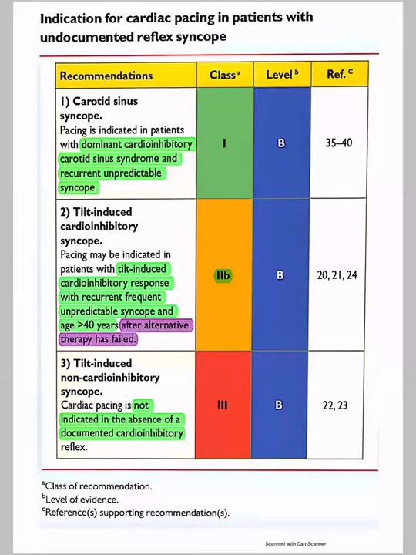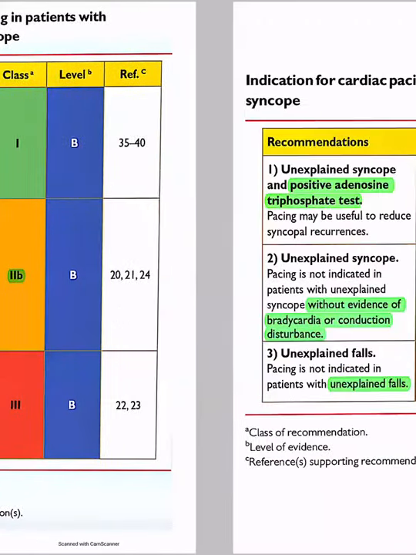I mean, you go in with alternative therapies, medical management, everything, and if it fails, then it is still a 2B indication. Pacing is not indicated in a patient with tilt-induced non-cardioinhibitory syncope, meaning you have not documented a cardioinhibitory reflex in that patient. It is a class 3 indication.